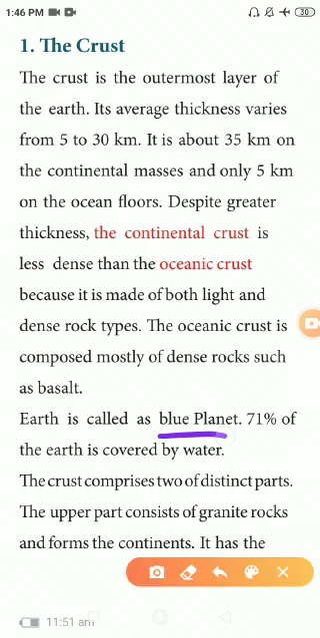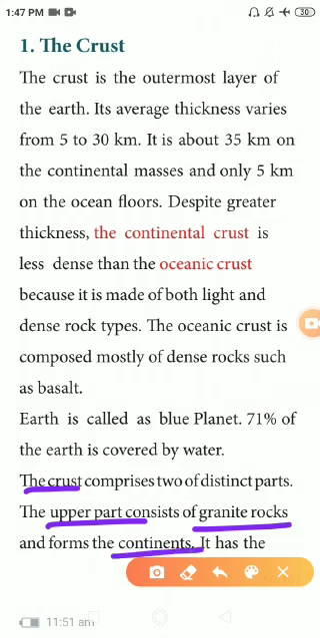Okay. Next one, the earth is called the blue planet. I already said it's a blue planet. 71% of the earth is covered by water. Okay, next one. The crust comprises two distinct parts. Upper part consists of the granite rocks that form the continents. What is meant by continent? The large mass of land is known as the continents. So what is meant by ocean? The large mass of the water bodies is known as the oceans.